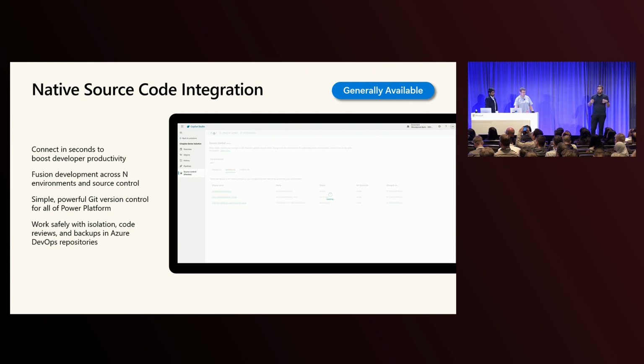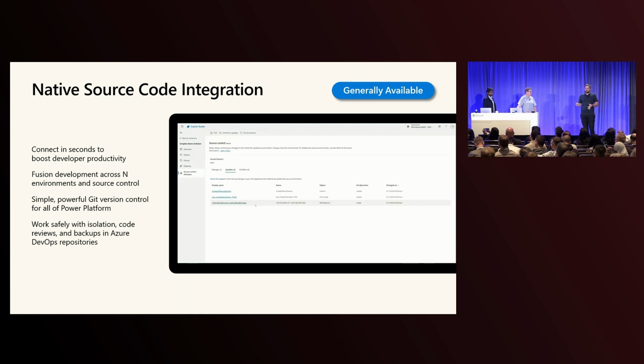What it means is you can take your agent in your environment and connect it to a source control repository and basically make commits from the UI directly. And we've seen the custom ALM tool with functionality that's very similar, and we're trying to make that available to all customers. And it basically just means you're in a low-code environment, but everything you do is source controlled and is managed and is governed in the same way that you would expect any software to be managed.